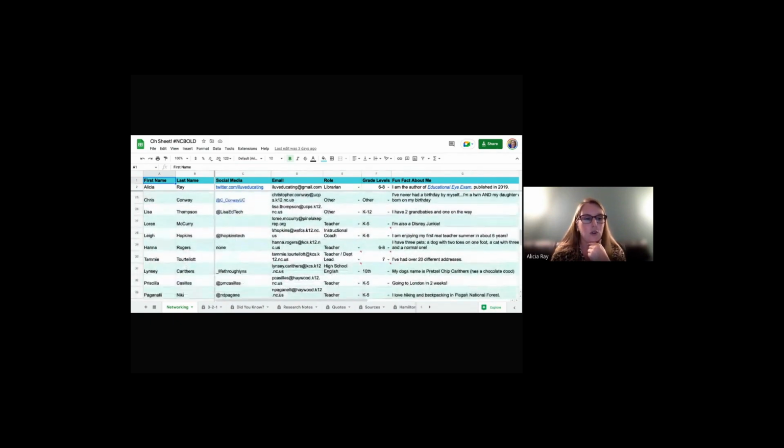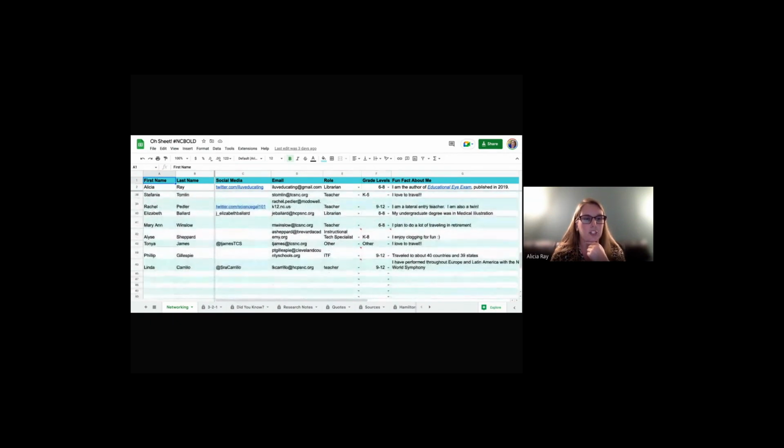So as I scroll down under the networking sheet, I am looking to come up right now. I'm on number 46. And so the first 45, actually 44 of these, are all folks that attended the NCBOLD live session in the western half of the state. And they are eager to use Google Sheets in their classrooms. So you have lots of folks that you can interact with here. Lots of people that are willing to help.